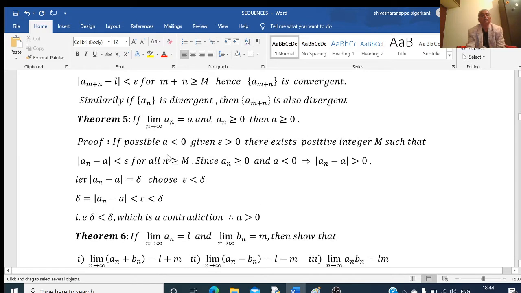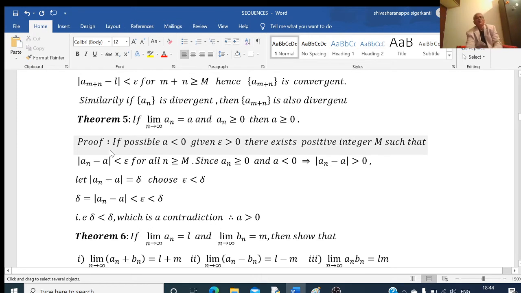Next, one more theorem, a small theorem. If the limit of a_n as n tends to infinity equals a, and a_n is greater than or equal to 0, then a is greater than or equal to 0. So a is the limit, right? And here a_n greater than or equal to 0 means all the terms of the sequence are greater than or equal to 0. Then its limit is also greater than or equal to 0. This I have to prove.